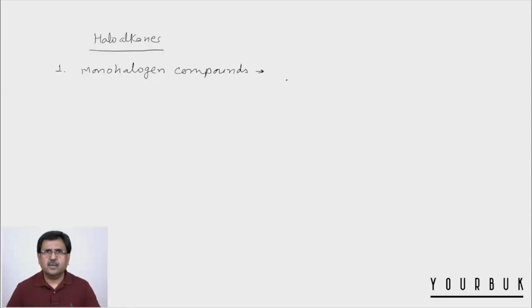Monohalogen compounds contain one halogen atom. For example, we have CH3Cl and this is called chloromethane.